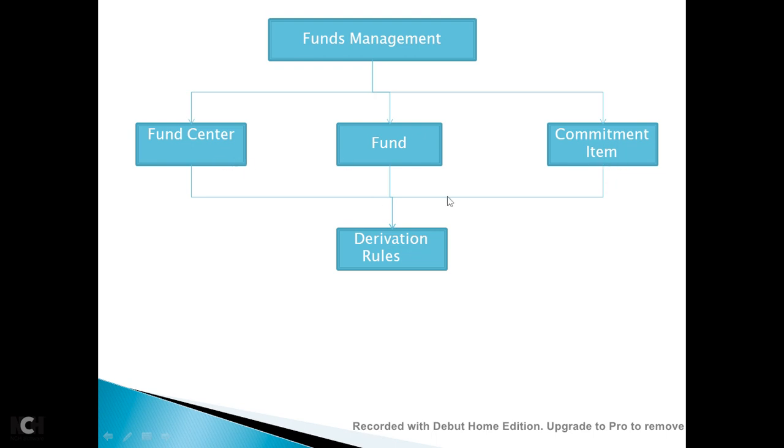Then using derivation rules you can define things as per the business requirement. Suppose certain commitment items they don't want to have any budget, or if you are using project systems and WBS for your capex and funds management for your OPEX, then you would not like to have project systems related transactions getting hit by funds management. So through derivation rules you can control this type of requirement.